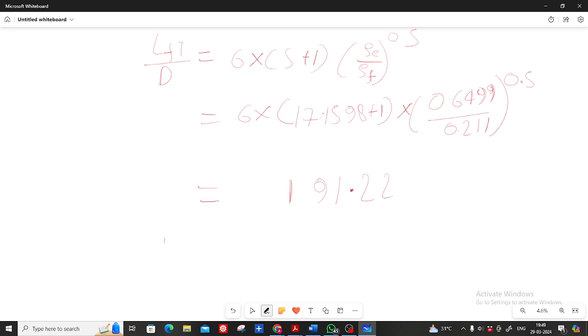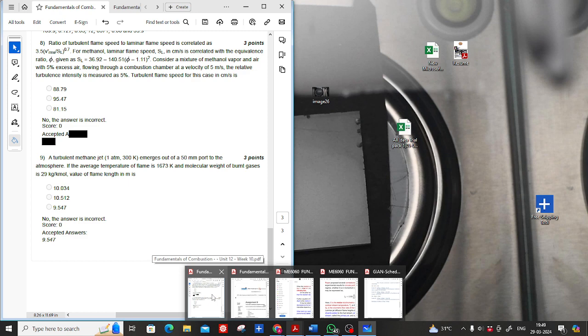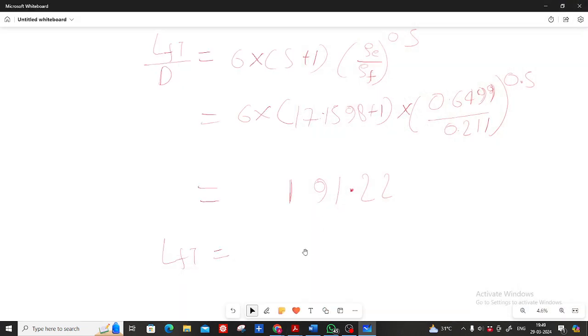So what is the diameter of the port they have given? 50 mm. 191.22 into 50.